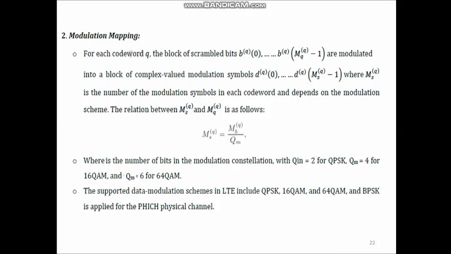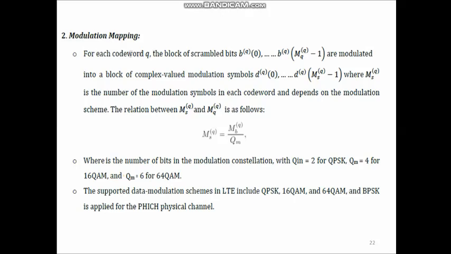Okay, the next step is modulation mapping. Please make a correction here. We have considered the length of the block of scrambled bits as MQ of Q. It should be MBQ, where B represents the bit. For each code word Q, the block of scrambled bits is modulated into a block of complex valued modulation symbols. So here scrambled bits are mapped into complex valued modulation symbols.